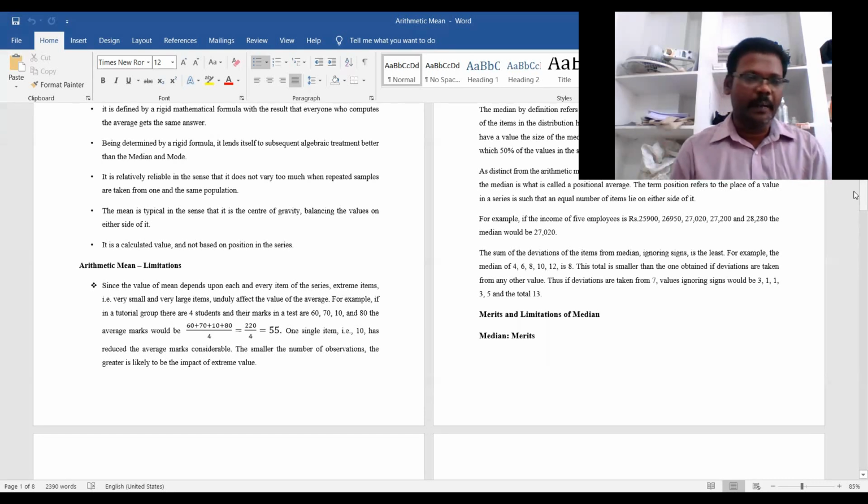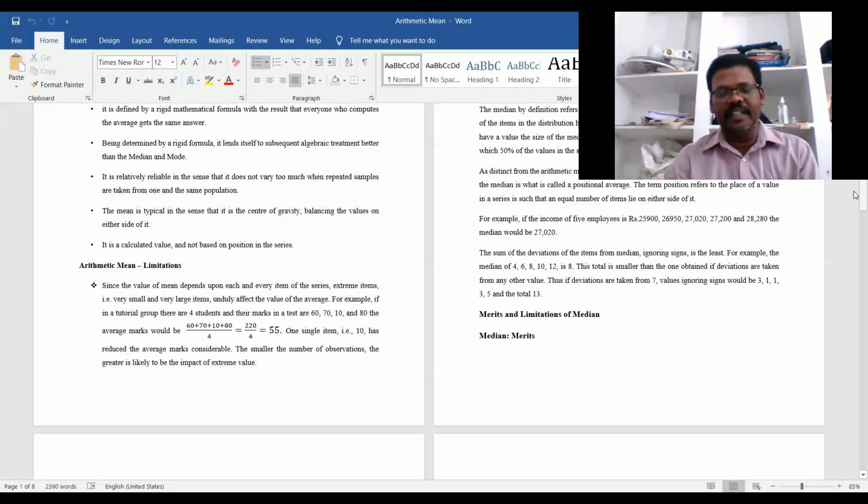Since the value of the mean depends upon each and every item of the series, as I told you in the merits, extreme items, that is very small or very large items, unduly affect the value of the average.